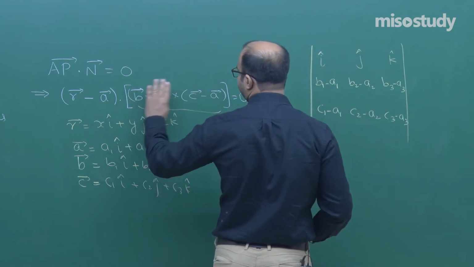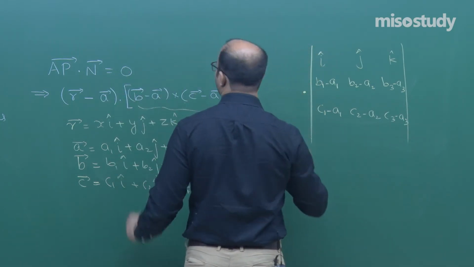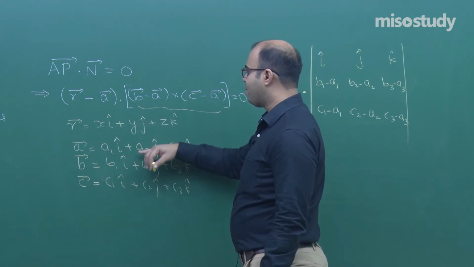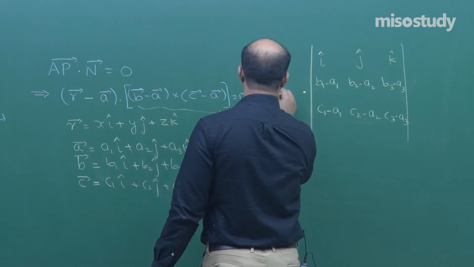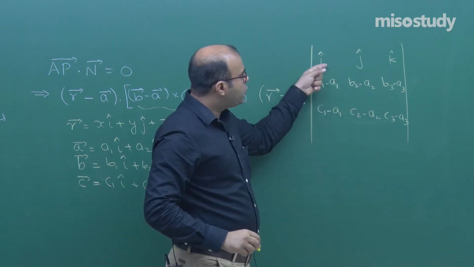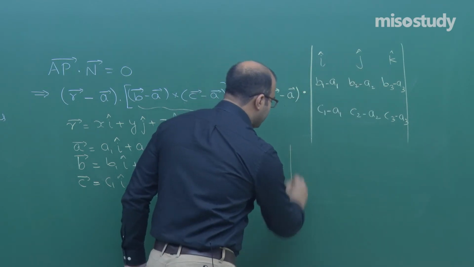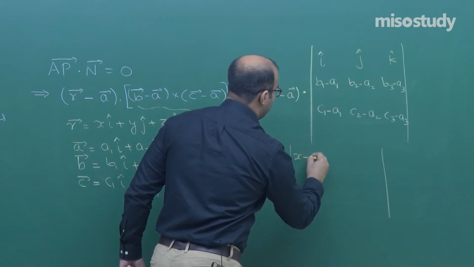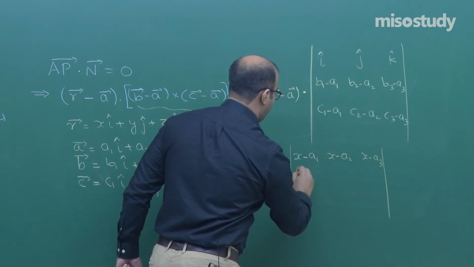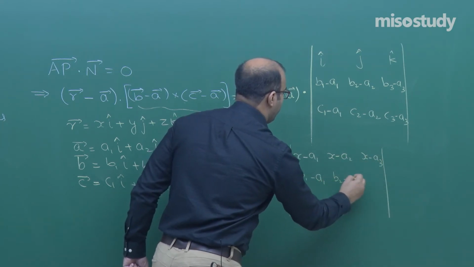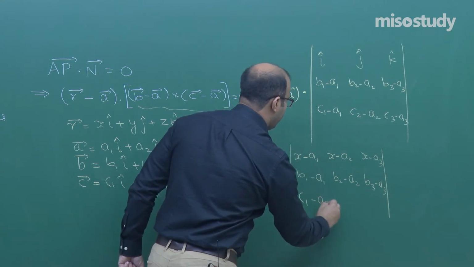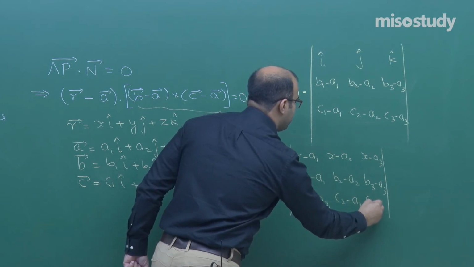Now this vector has to be dot producted with r minus a, which is x minus a1, y minus a2, z minus a3. So what happens is, in place of i j k, we get the scalar quantities x minus a1, y minus a2, z minus a3, then b1 minus a1, b2 minus a2, b3 minus a3 and c1 minus a1, c2 minus a2, c3 minus a3.